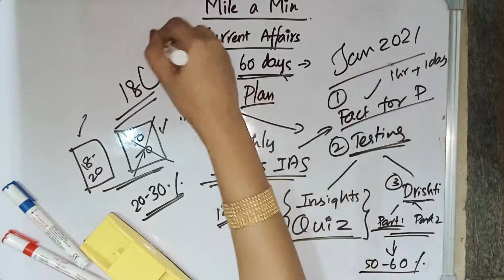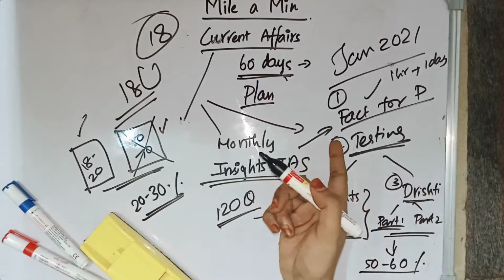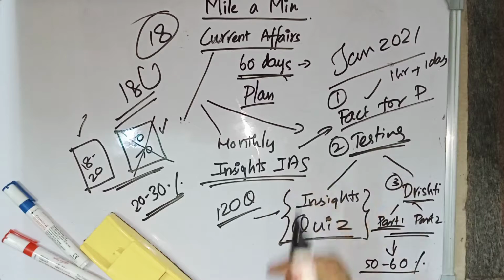Do this for all the 18 months and that's it. You are ready for current affairs. So this is the method which I follow for completing the current affairs within a short span of time. You can also try this and this will really work.